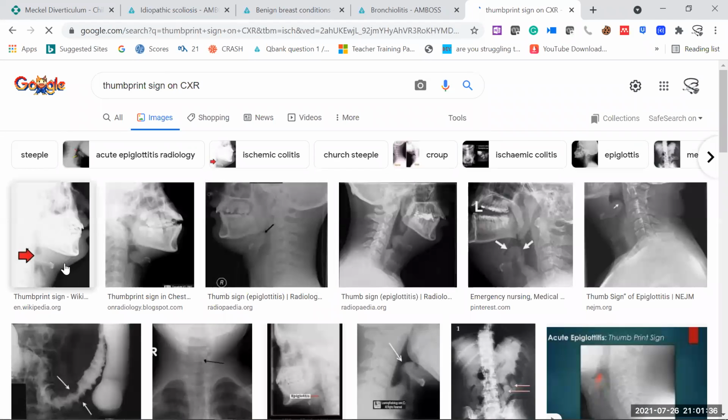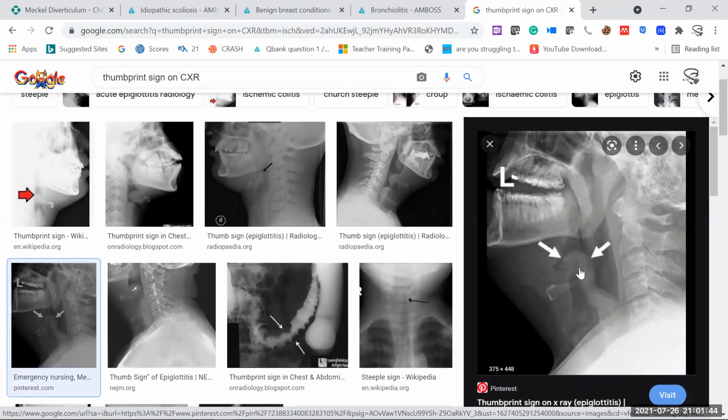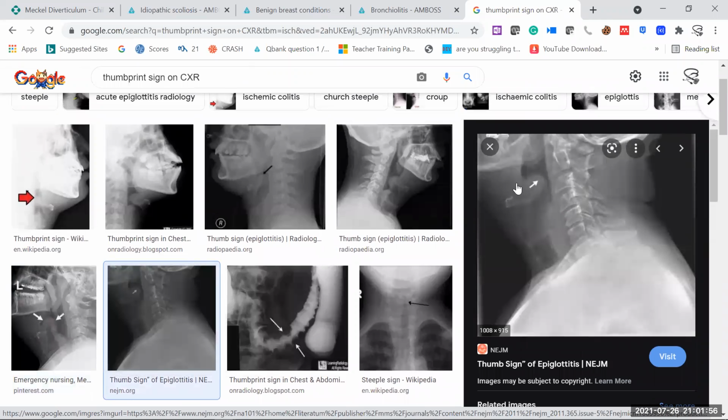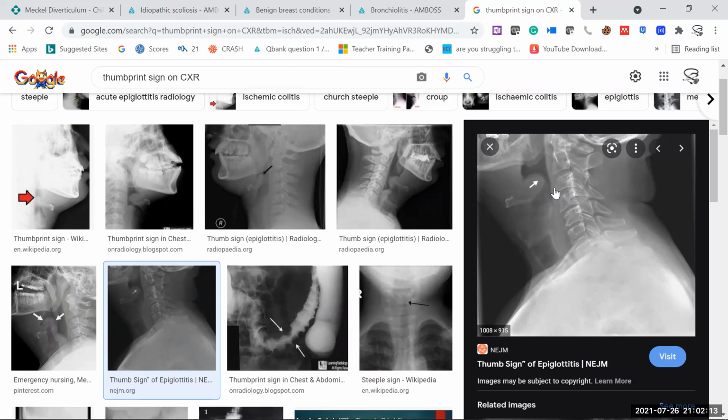Okay, if you can just appreciate this one. Can you appreciate the thumb here, just like you're putting your thumb here? Or maybe if you can see here, it's also clear. It's just like the patient has kept his thumb like this. So this thumbprint sign is actually the inflammation of the epiglottis, causing epiglottitis. It becomes swollen, too much, hot, cherry red, inflamed a lot. That's why it's obliterating the passage of the trachea.